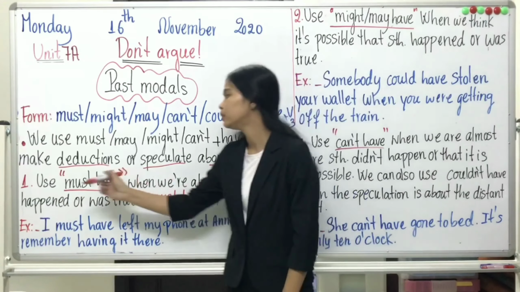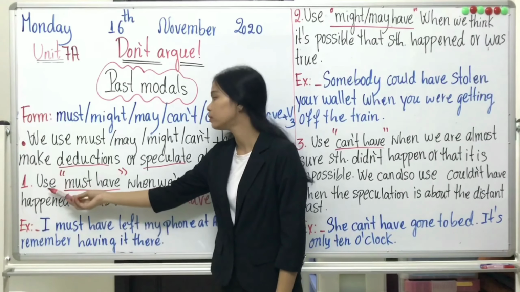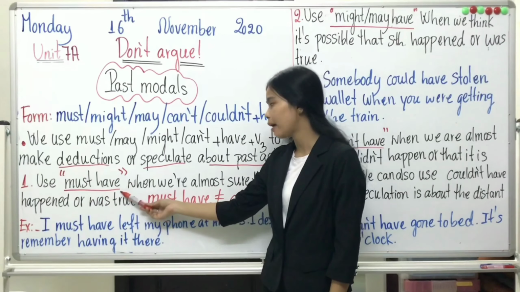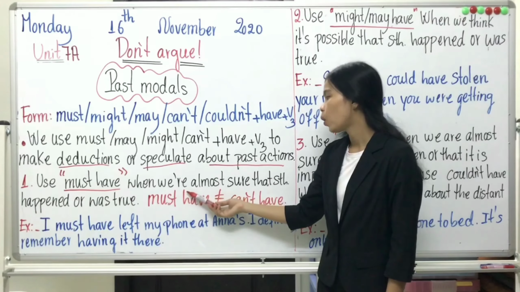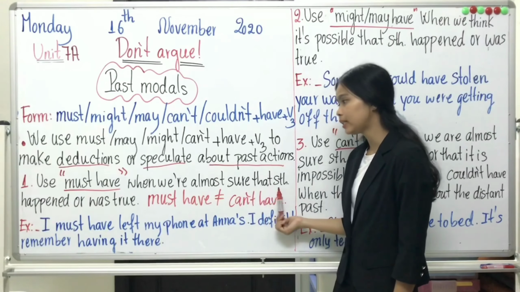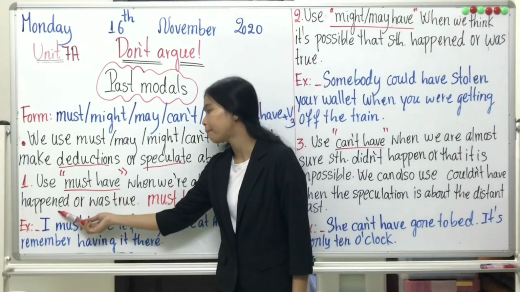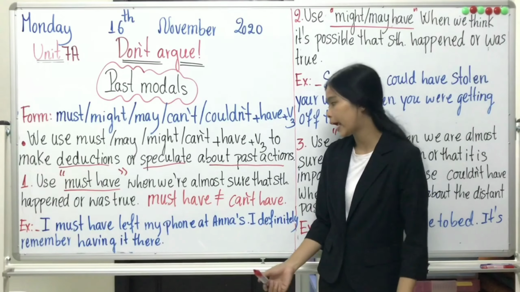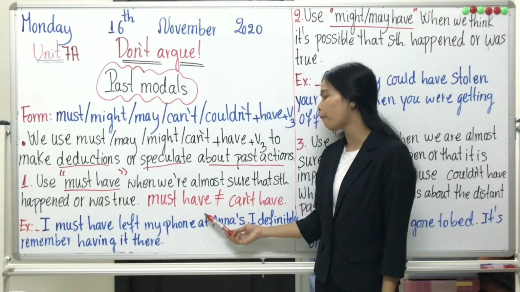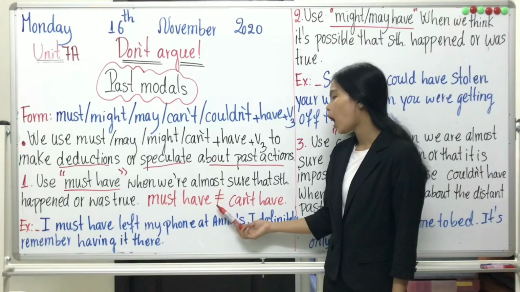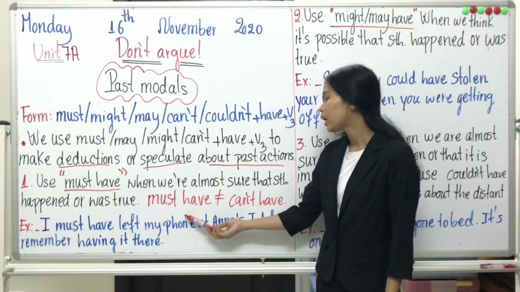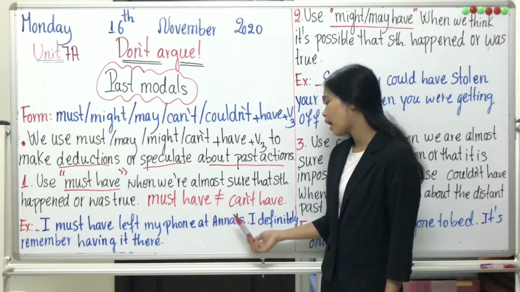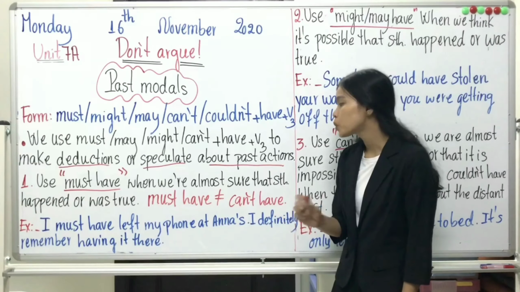Rule number 1: use must have when we are almost sure that something happened or was true.